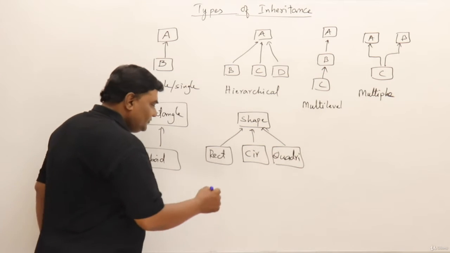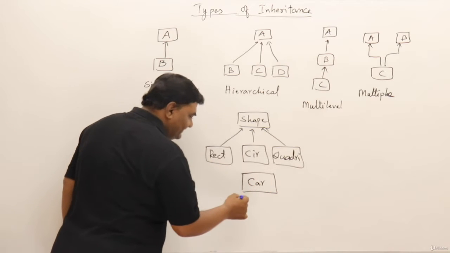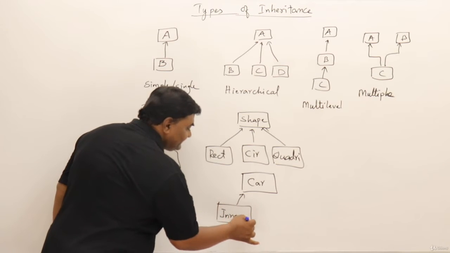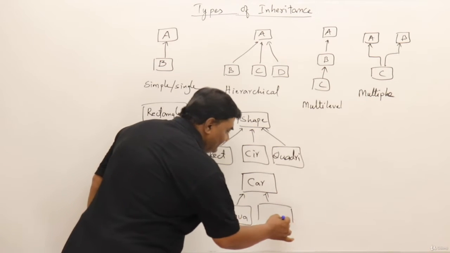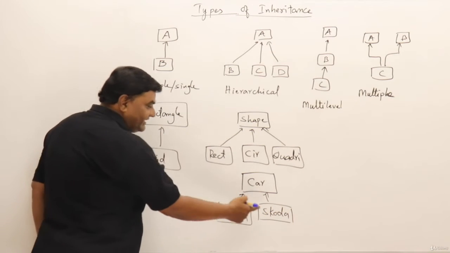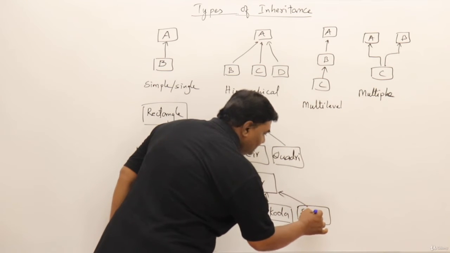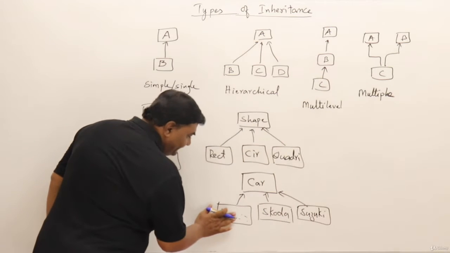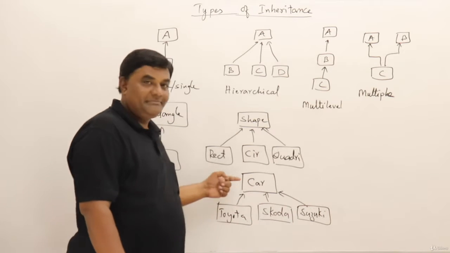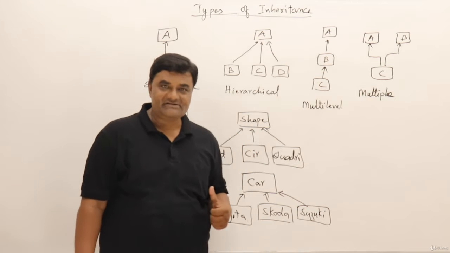Now another example I'll give you. Suppose car is a class, then from that a class, that is Innova, is a class, right? And Skoda is a class. This is a car. Innova is a car, Skoda is also a car, or Suzuki is a car. So instead of Innova, I'll just change it and say Toyota. So all these are cars. So this is a parent class car. This is an example.